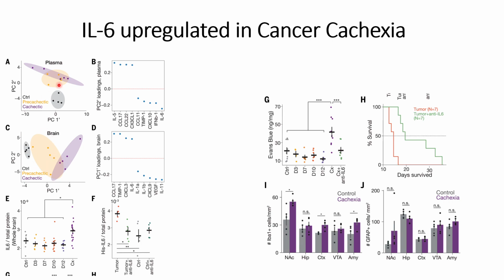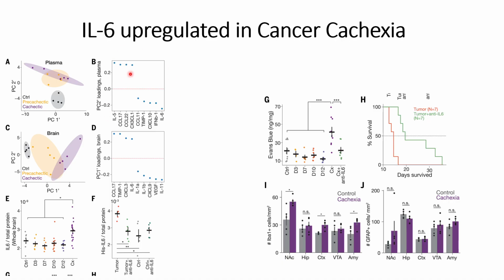When they did a detailed analysis to find out which cytokines get upregulated in both conditions, they were able to see that interleukin 6 is one of the cytokines that gets highly upregulated in the brain.